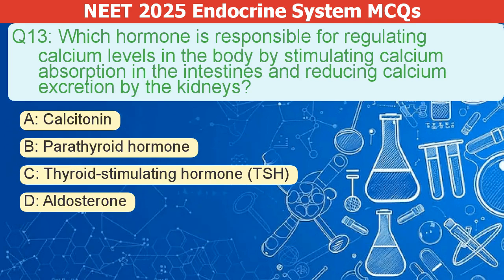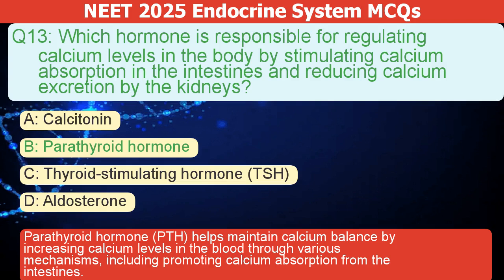Which hormone regulates calcium levels? It stimulates calcium absorption in the intestines and reduces calcium excretion by the kidneys. A. Calcitonin. B. Parathyroid hormone. C. Thyroid stimulating hormone, or TSH. D. Aldosterone. The correct answer is B. Parathyroid hormone, or PTH, helps maintain calcium balance by increasing blood calcium levels. It does this through several mechanisms, including boosting calcium absorption from the intestines.